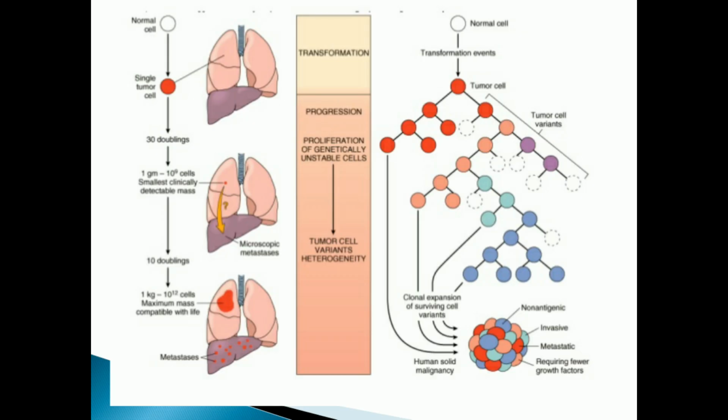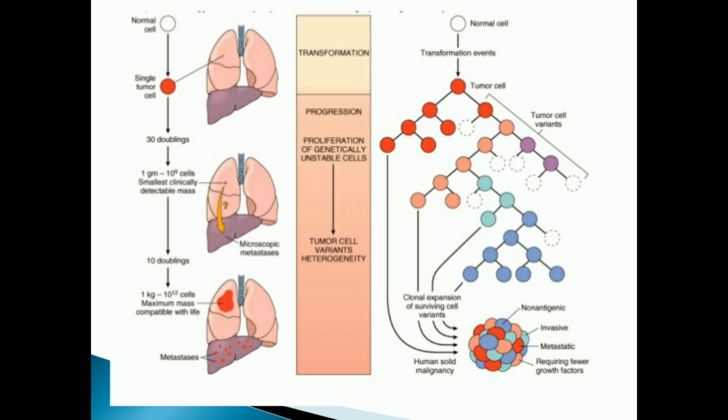Okay, now I will tell you the events which occur normally in cancer. There is a normal cell. Whenever there is a transformation, or whenever there is a causative agent, events will occur and there is a tumor cell. Now the tumor also has different types of variants. According to the clonal expansion of the surviving variants, they become antigenic, invasive, metastatic, and other growth factors will also play a role, and according to that the tumor will progress.